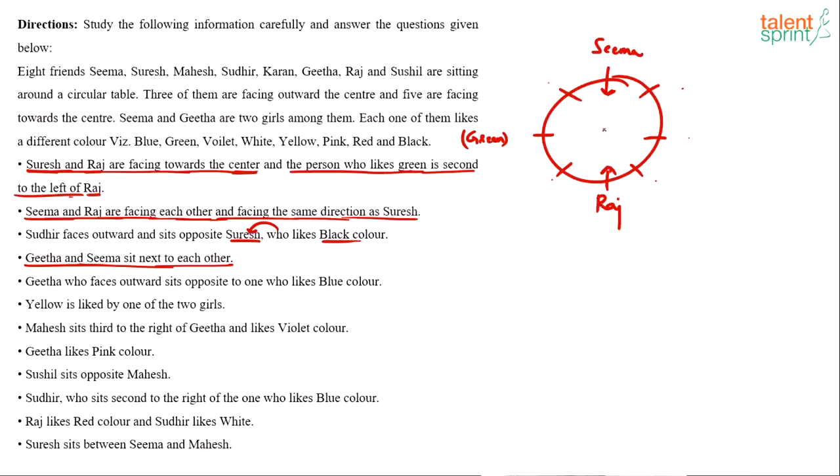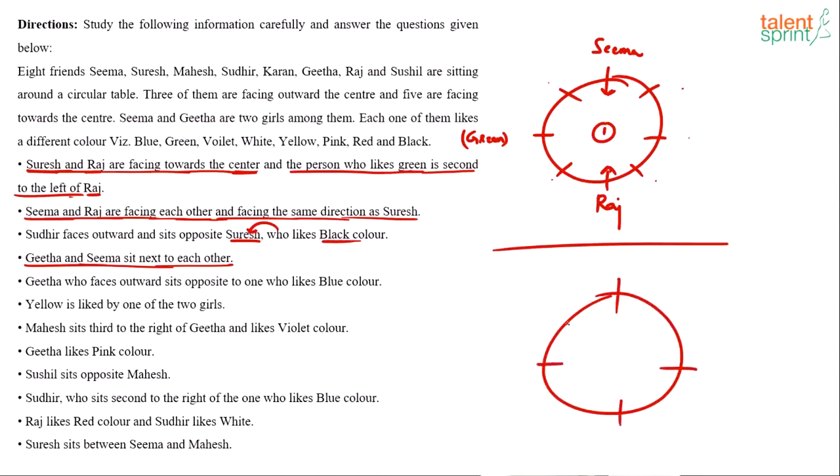So let me take this as possibility number 1. I'll take Geeta here, and in possibility 2 I'll take Geeta on the other side. So what we'll do now is duplicate case number 1 immediately, positions 1 to 8, very quickly. Then this is Raj. We have Seema here, and this person likes green color, which we already know. Now, where can Geeta come? Geeta can either be on this side of Seema or this side of Seema. So these are the 2 possibilities with respect to Geeta and Seema. Geeta and Seema sit next to each other, so that point is also done.